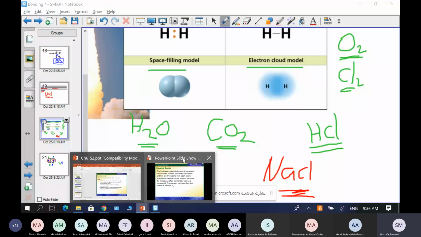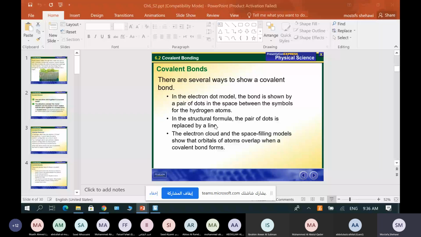And right now, I will share with you an exam about covalent bonds. So bear with me for a few minutes.